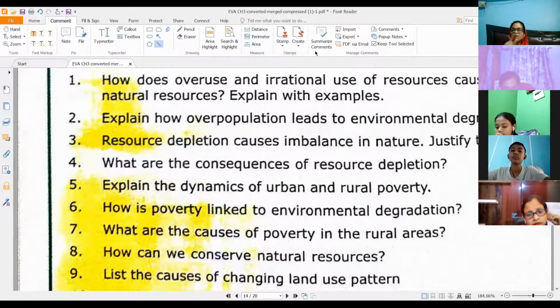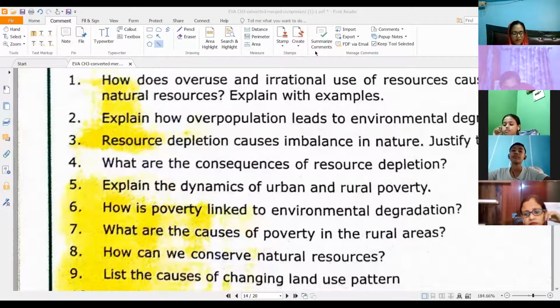What chart? This: poverty, economic development, industrialization, natural resource depletion, and then environmental degradation, along with the arrows in the right direction. You will give the diagram and then you will explain it. No diagram, marks will be deducted. I'm telling you beforehand. All right, don't come crying later on.